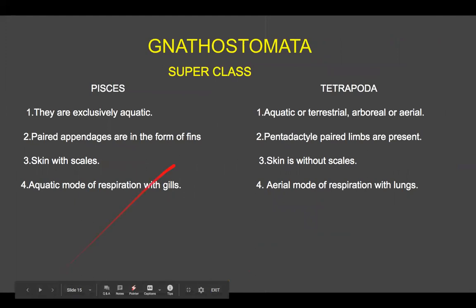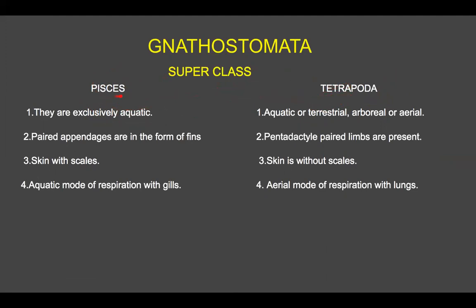Now we come to the Gnathostomata. Gnathostomata has two superclasses. One is Pisces. Pisces includes the world of the fishes, and Tetrapoda includes all the animals that have two pairs of limbs, anterior and posterior. As the name indicates, tetra means four.